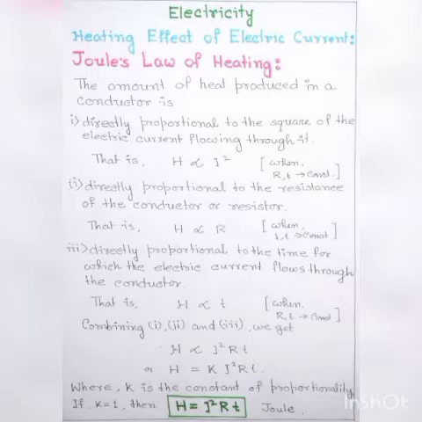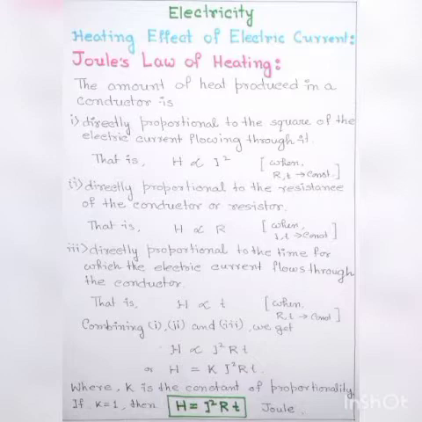In short, we can conclude that due to the movement of the electrons through the conductor, they collide with the atoms and their average energy increases, which simultaneously increases the temperature of the conductor. Thus, heat is produced when electric current flows through the metallic conductor. Next, we will discuss Joule's law of heating.